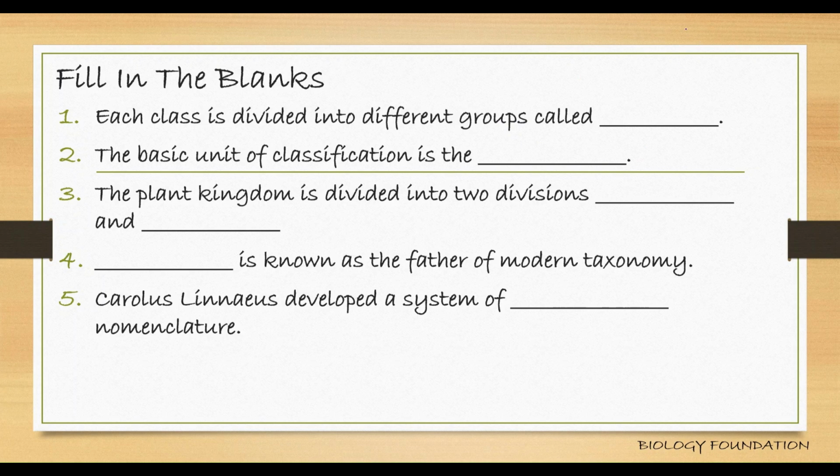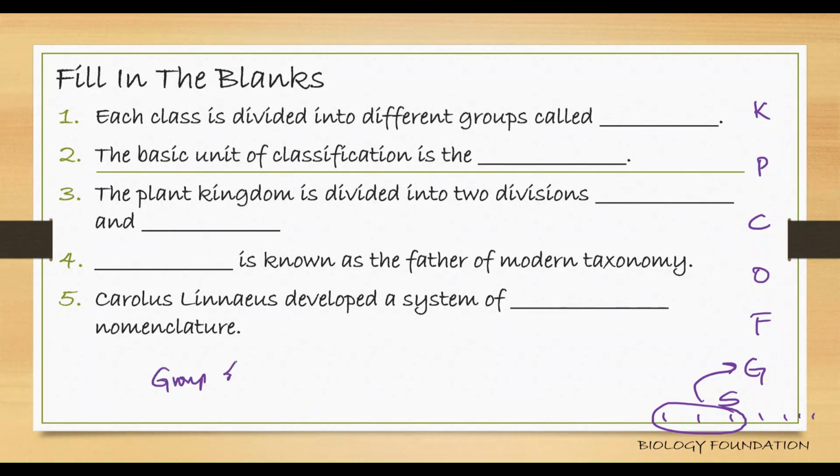Before this, let me talk about this. We have kingdom, phylum, class, order, family, genus, species. There are different species. A group of species belong to a genus, a group of genera belong to a family, and a group of families belong to an order.